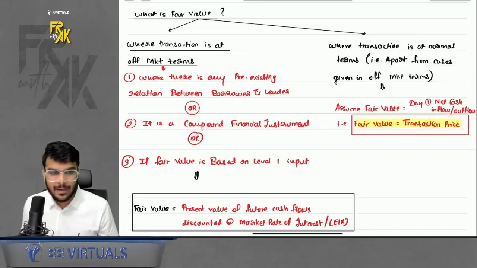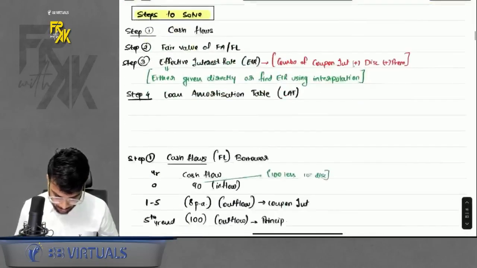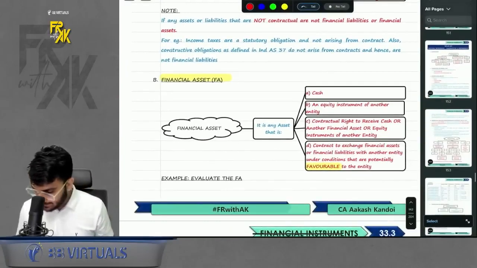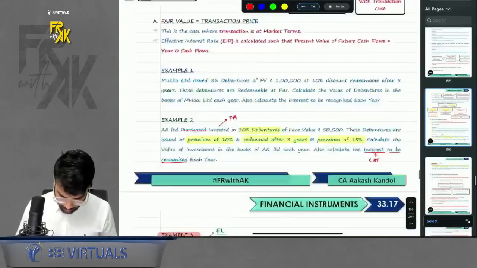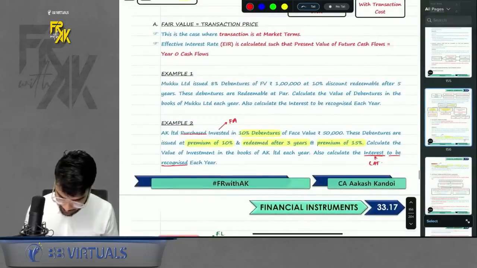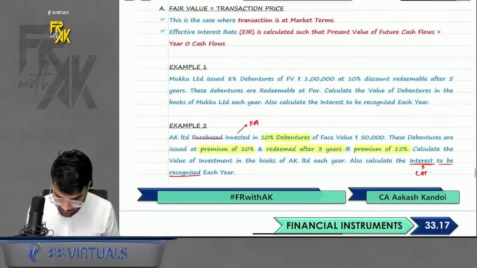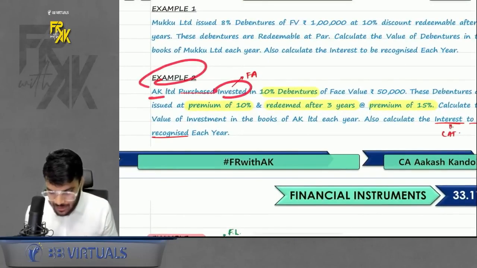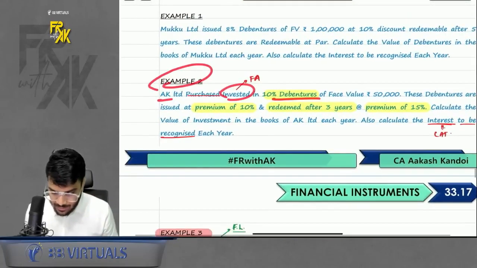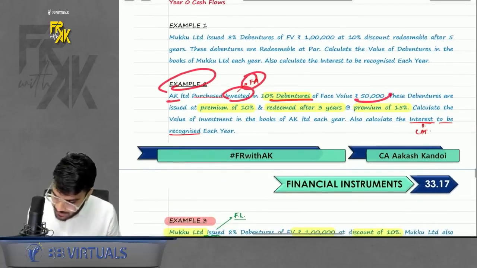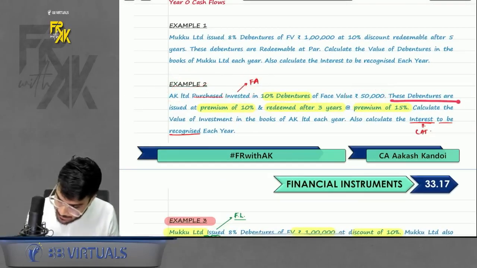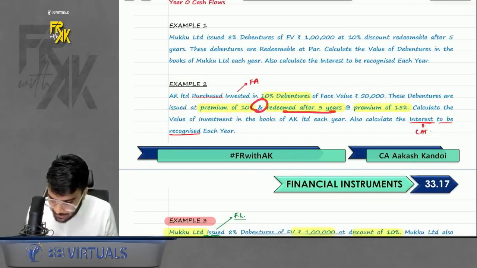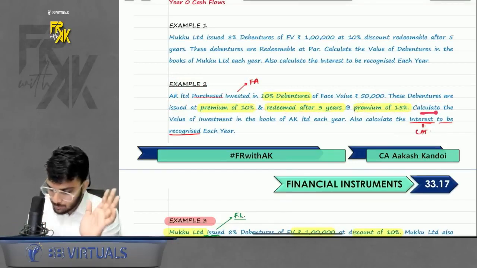To understand things better, let's take one example. In my textbook you can find one example, I will show you, don't worry. So we had example number 2. You can read this example. Let's say AK Limited invested in 10% debentures. That means he invested in it as a financial asset. Face value was rupees 50,000. These debentures are issued at a premium of 10% and redeemed after 3 years at a premium of 15%. Calculate the value of investment.